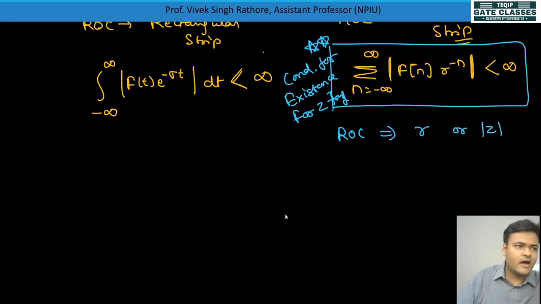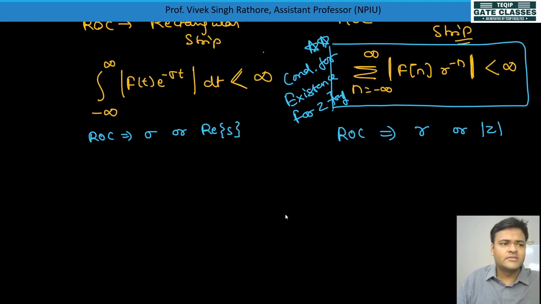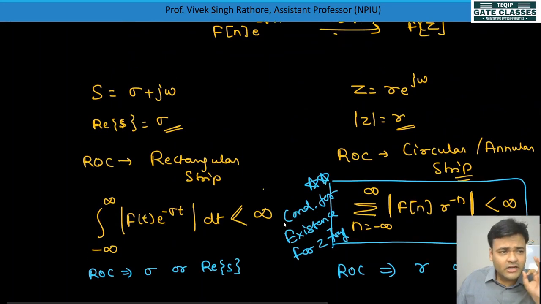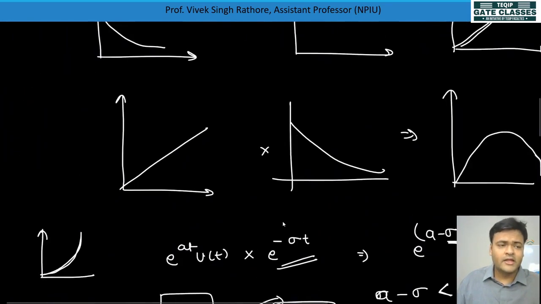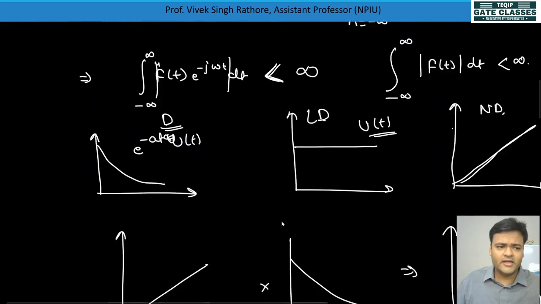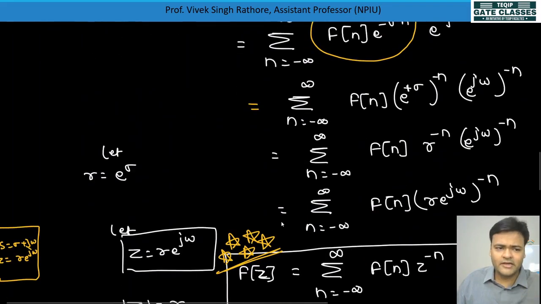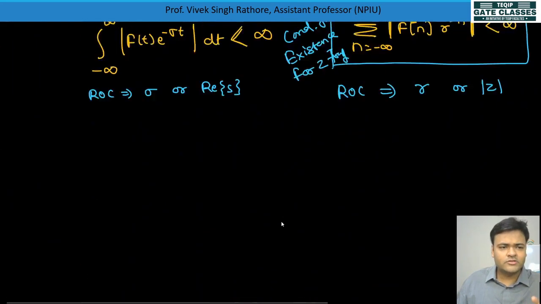Here ROC was represented by sigma, or the real part of s, because for those values of sigma only this value will be absolutely integrable. Here, for those values of r only, it depends whether it is absolutely integrable or not. So you should understand this concept clearly: why we are going from the discrete time Fourier transform, DTFT, to the more generalized transform, the Z transform.